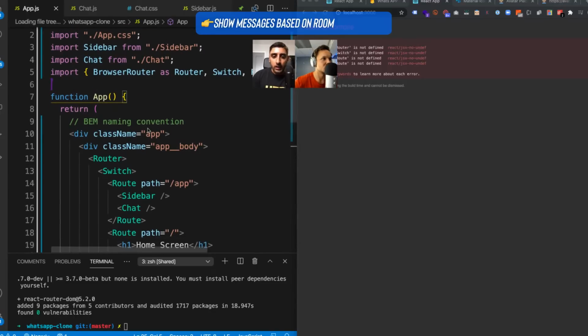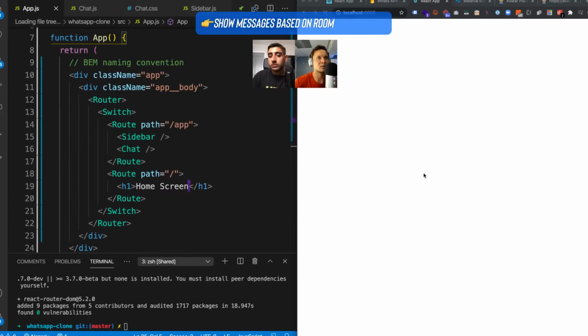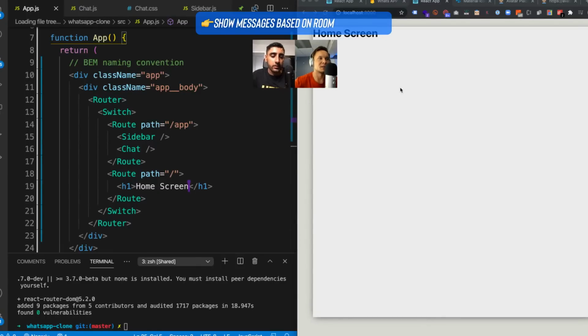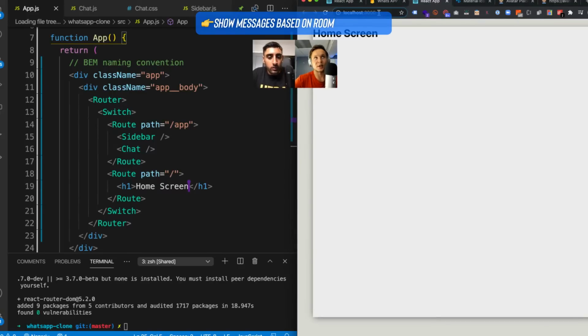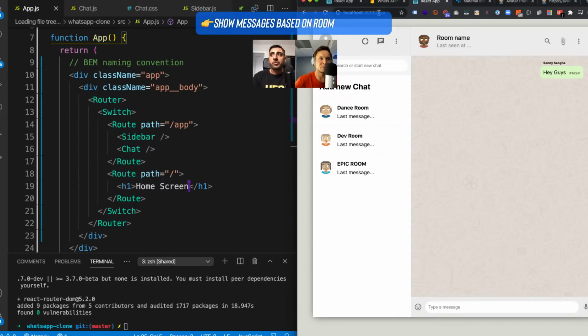Save it. And we should be able to see now. Let's see. So now it should say home screen. Nice. And now if you do /app, Naz. So if I do now, see, the guys, again, because we have /app right here, and then the root one is just simply the home screen. So if I now go ahead and do /app, right there, go, and boom, voila. Nice. Dance room, dev room, epic room.